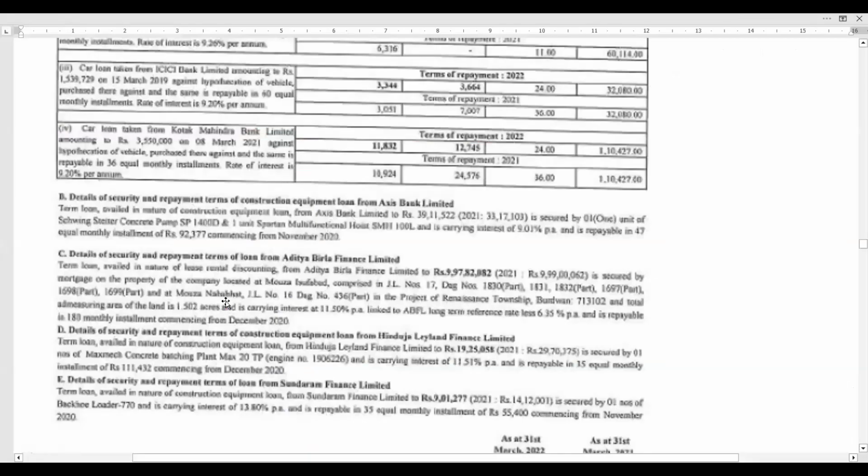Each and every loan they have given, including car loan, details of security and repayment of construction equipment loan from Axis Bank Limited, from Aditya Birla, and they have given each in the note, previous year figure also. This is the balance sheet of 2022. Within brackets they have given numbers of 2021.